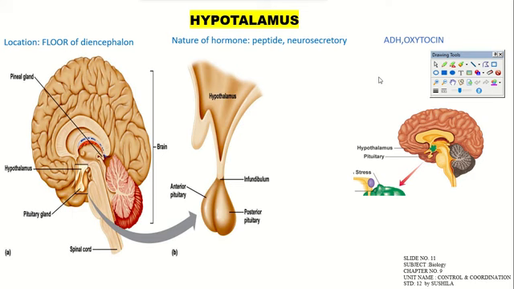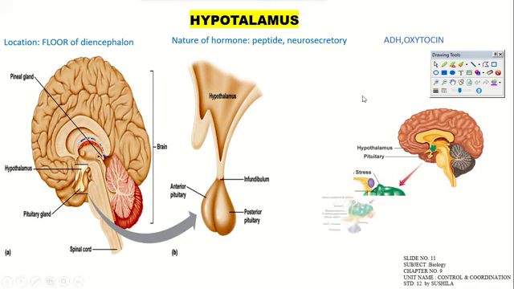Be clear with the location: the floor of the diencephalon, where it is attached to the pituitary gland. What is the function of the hypothalamus? Generally it produces ADH and oxytocin, and the type of hormone secretion is peptide, and we can also say neurosecretory hormone.